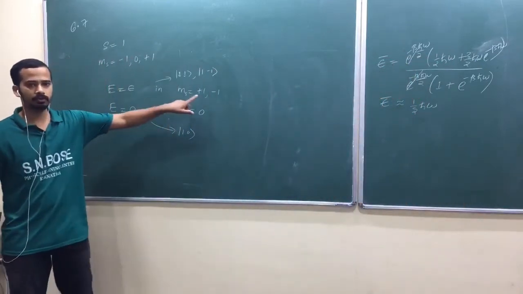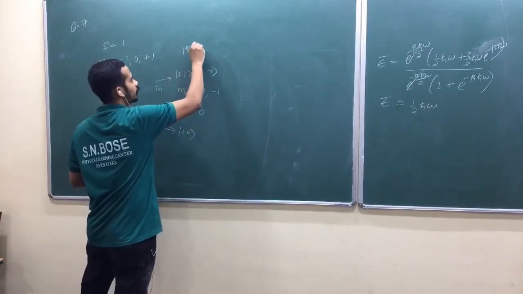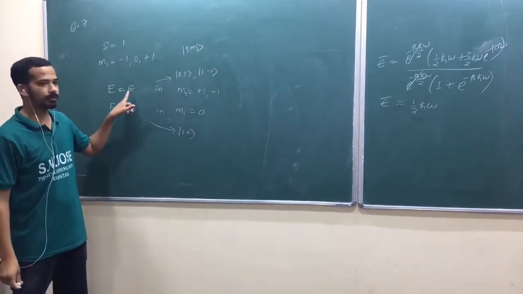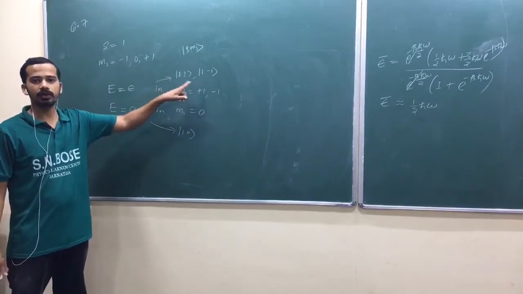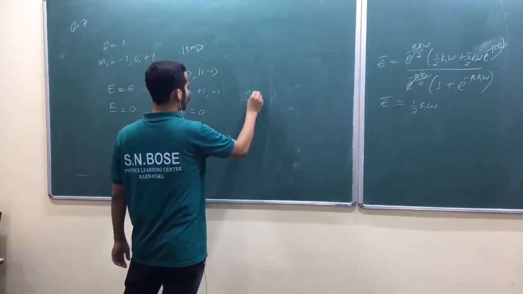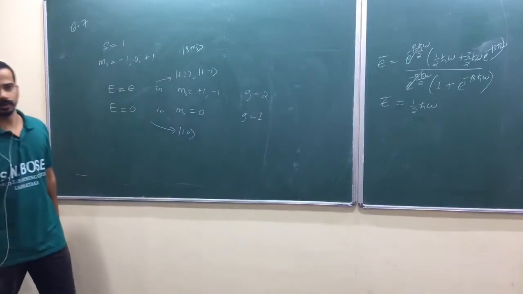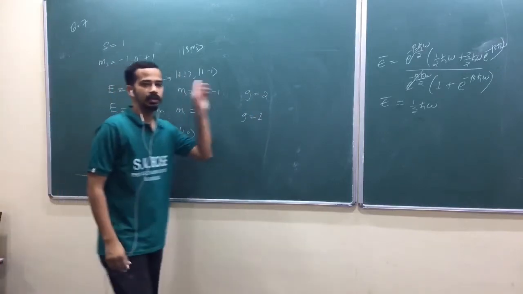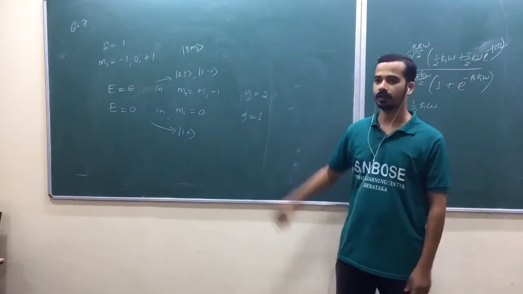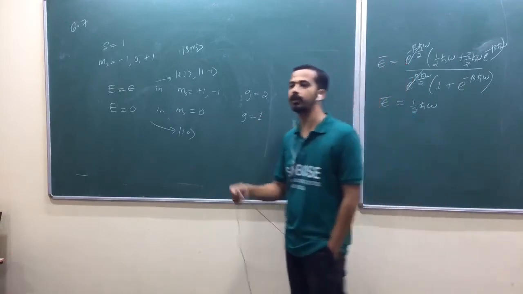Am I right? You got two distinct states corresponding to the same energy, whatever I have written, that is ms. I hope you remember. That is twofold degenerate. Usually degeneracy is written by g. g equals 2 here, g equals 1 here. Since it is twofold degenerate, its probability should be multiplied by that g factor, that degeneracy. The probability of occupancy would be doubled actually.